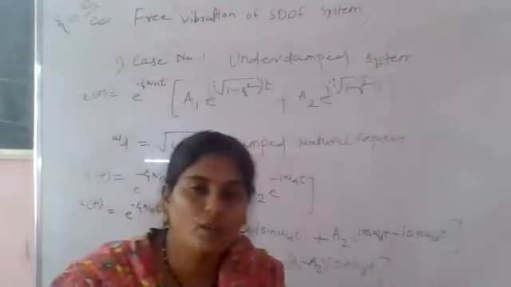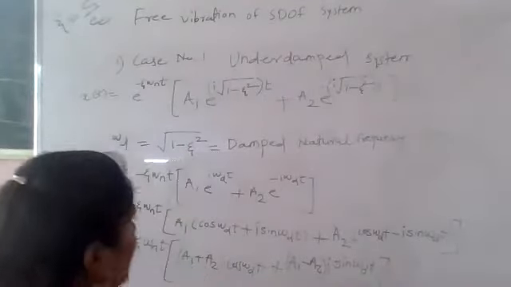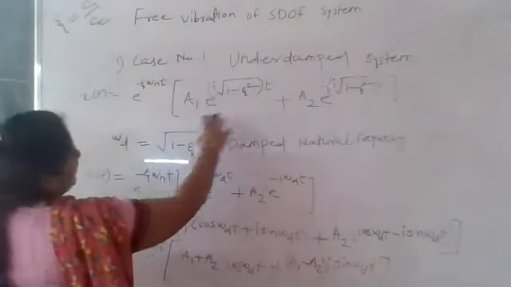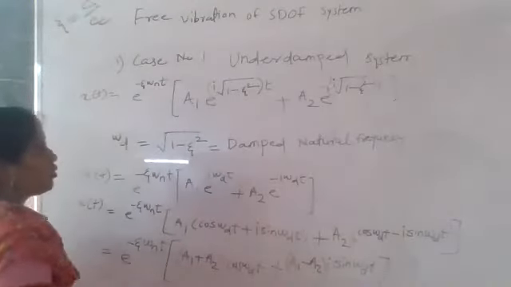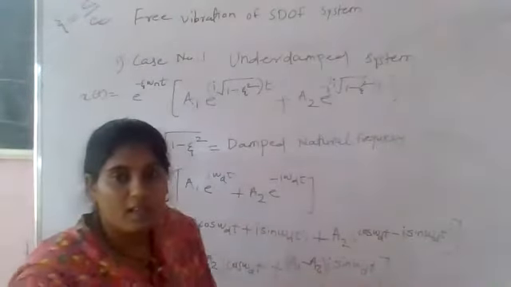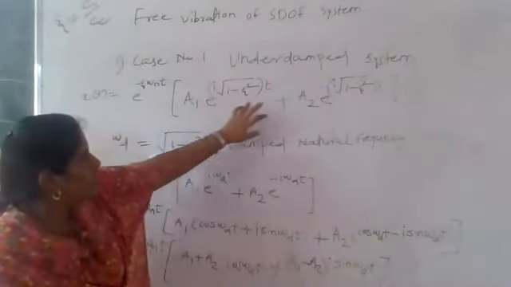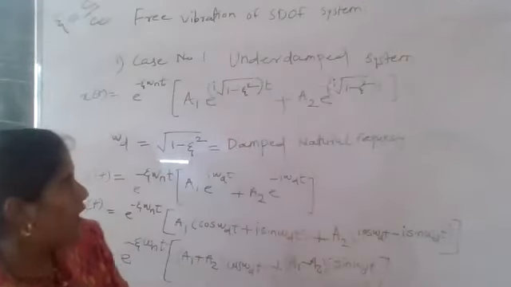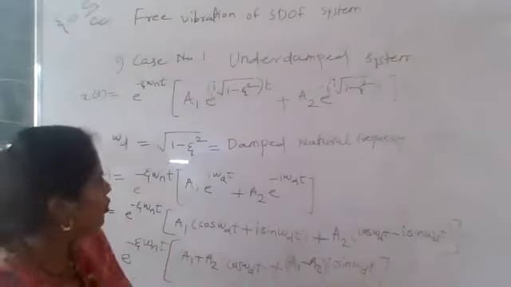Whatever the value of s1,2 in terms of zeta, we have resolved this in terms of a1 and a2, and from that the common term e raised to minus zeta omega nt we took outside. See the remaining term: a1 into e raised to minus I into root of 1 minus zeta square into t plus a2 into e raised to I into root of 1 minus zeta square into t.